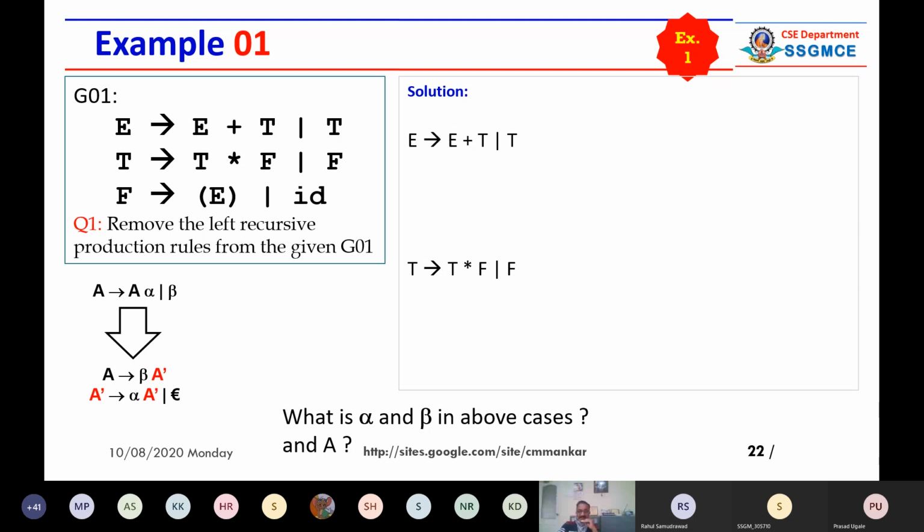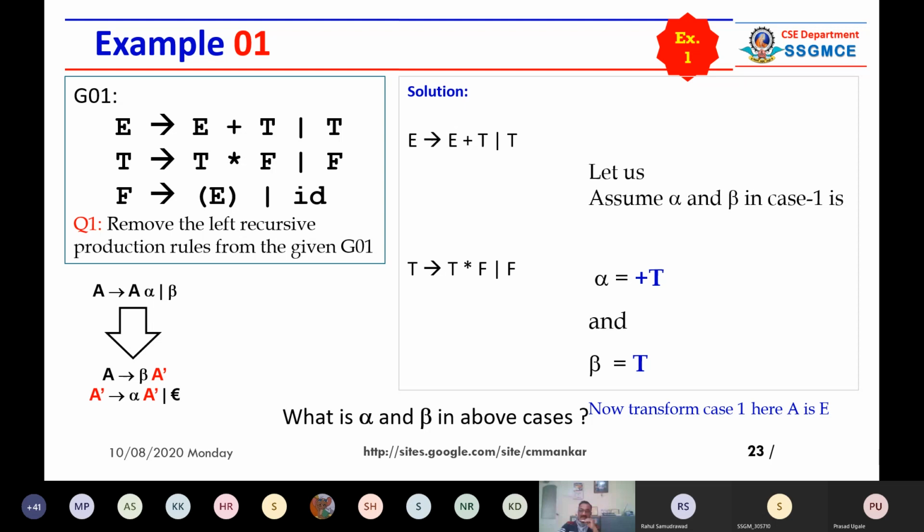If you use X, Y, Z, A, B, C, D, then it may create complexity. But if you have a new non-terminal like E dash, then you can easily correlate that it belongs to E.